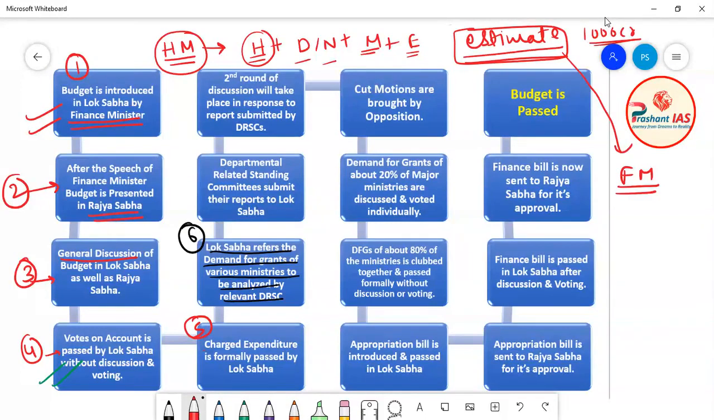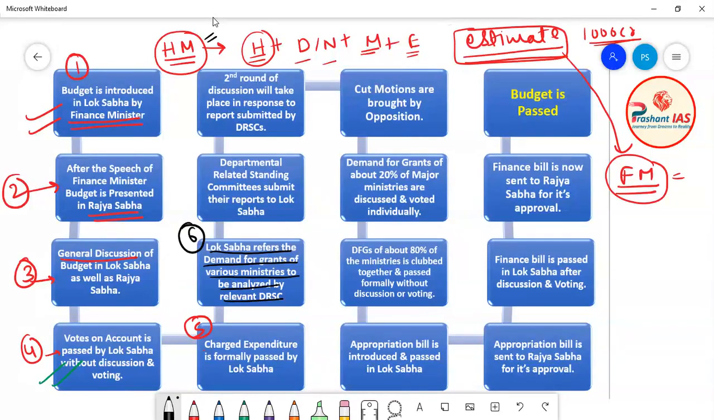Now what will the finance ministry of India do? When the finance minister of India presents the budget in Lok Sabha, listen to my words carefully, the finance minister will present the demand for grants of all the ministries in front of Lok Sabha. Now what does it mean? As the health ministry has submitted its estimate to the finance ministry, in a similar way the home ministry also needs money, the defense ministry also needs money, and there are many ministries. All these ministries need money for running their administration.